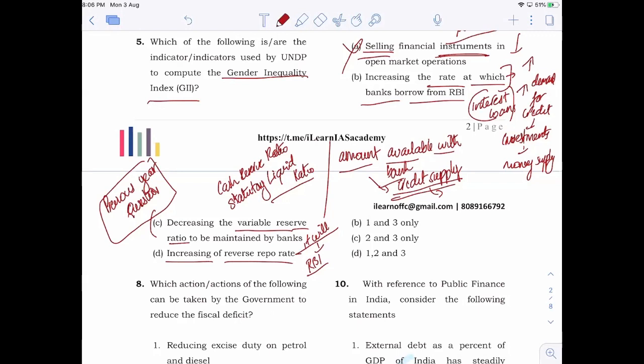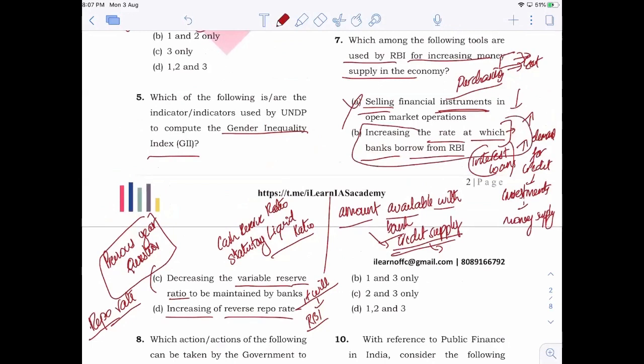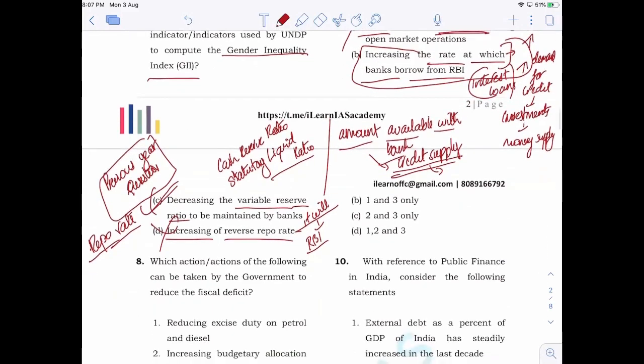Another important thing that you have to understand is, when it comes to the policy rates, RBI will vary only repo rates, right? All other rates are connected to the repo rate. As a result, when repo rate is high, it will automatically lead to higher levels of reverse repo rate. So when the option given here is increasing of reverse repo rate, that means repo rate is also higher. When repo rate is higher, as we have already mentioned in this particular case, the money supply reduces. So the answer is C. See, there are these kinds of conceptual questions. It is very important that you understand the concept really well.